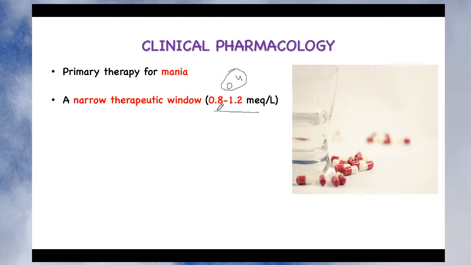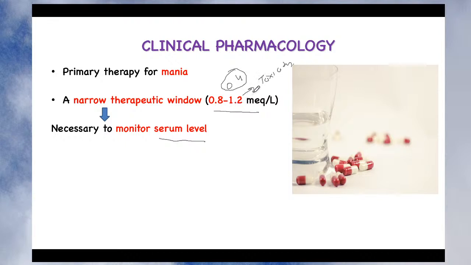If the concentration is below 0.8, lithium does not produce the mood stabilizing action. If the concentration goes above 1.2, lithium produces toxicity, isn't it? So here you may see lithium toxicity. As a result, maintaining the lithium concentration between 0.8 and 1.2 is very challenging, and to ensure that, you need to monitor the serum level of lithium. So the serum concentration of lithium is to be monitored. It should be between 0.8 to 1.2.